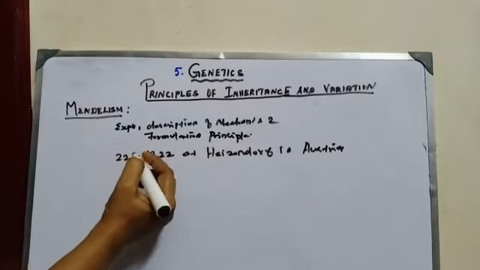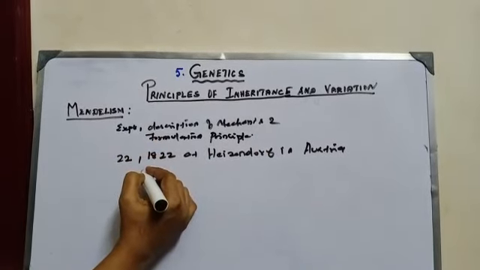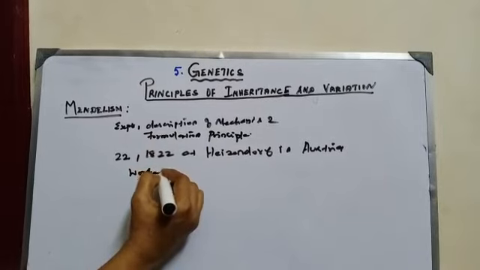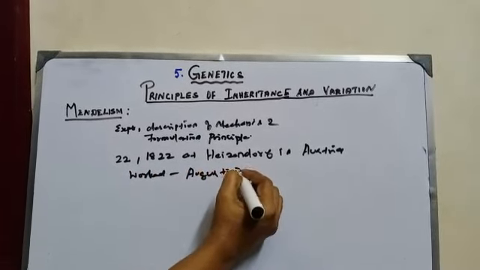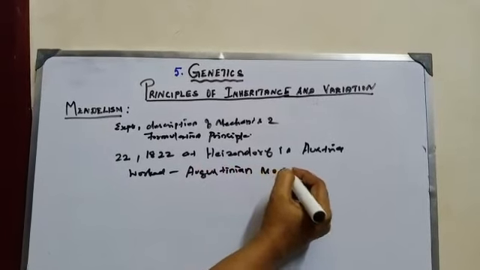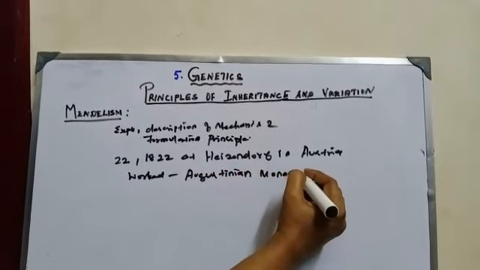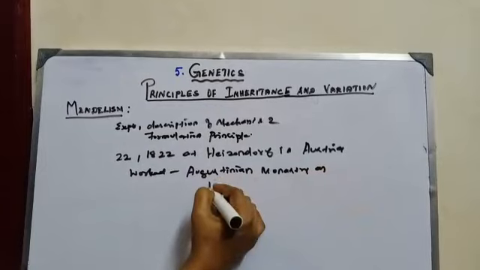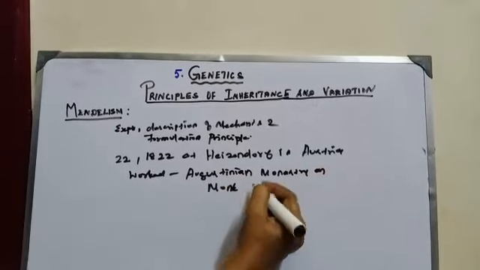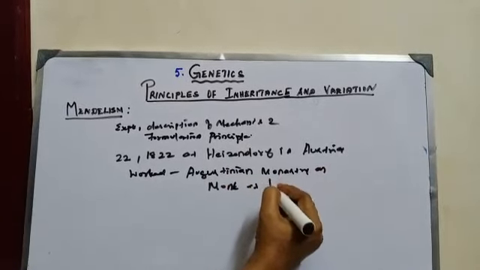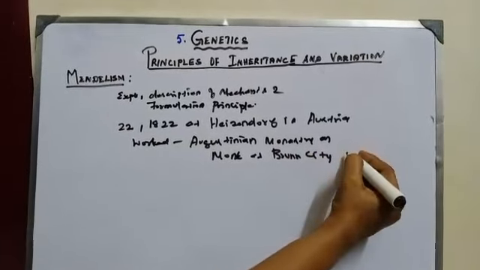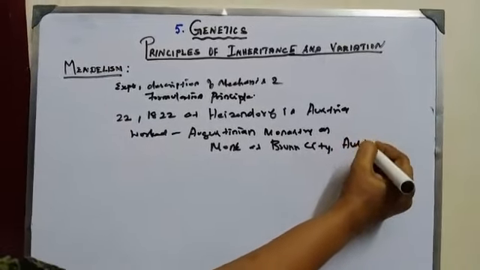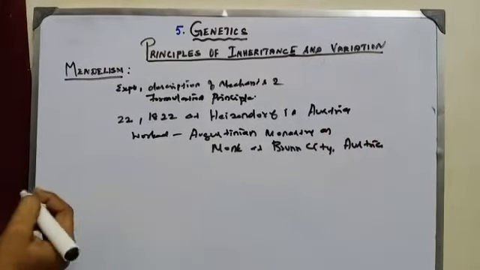Then he worked in an Augustinian monastery as a monk at Brunn City, Austria.